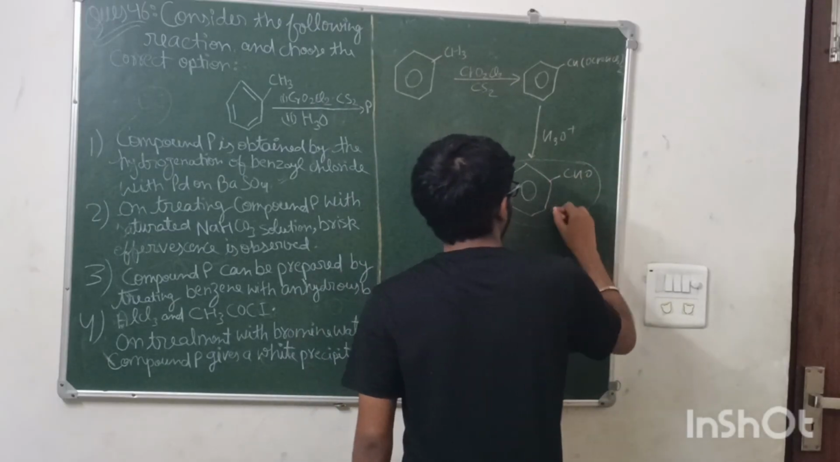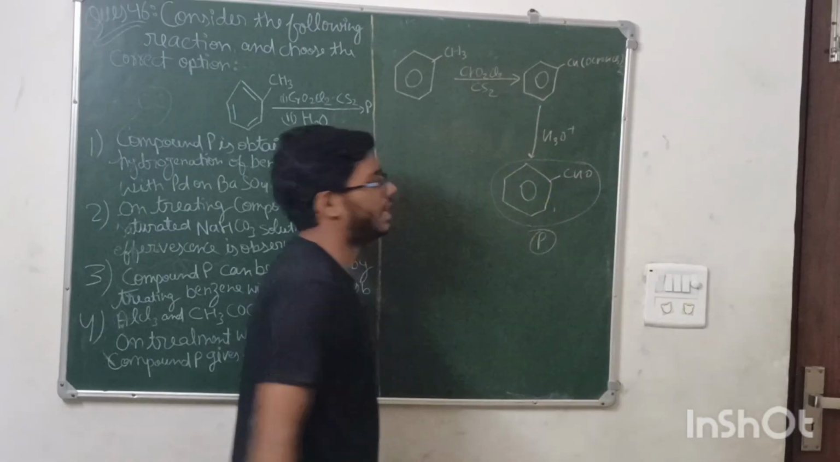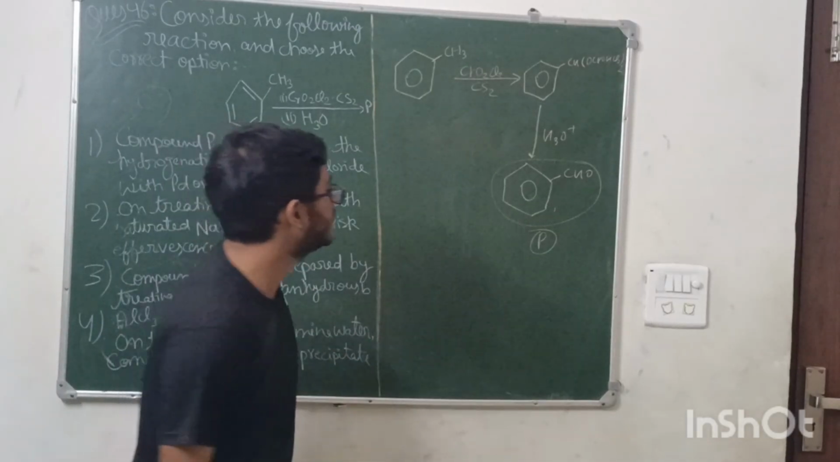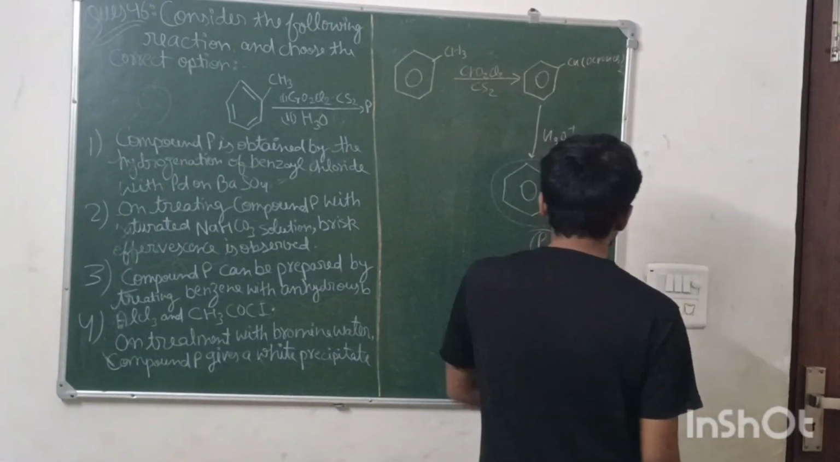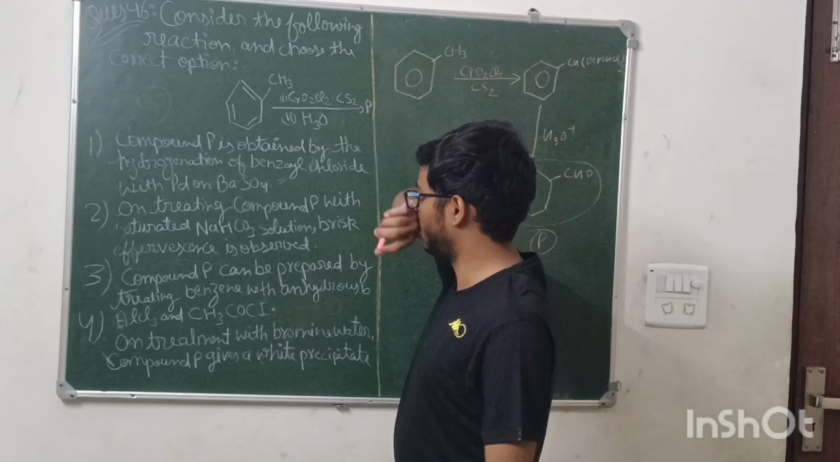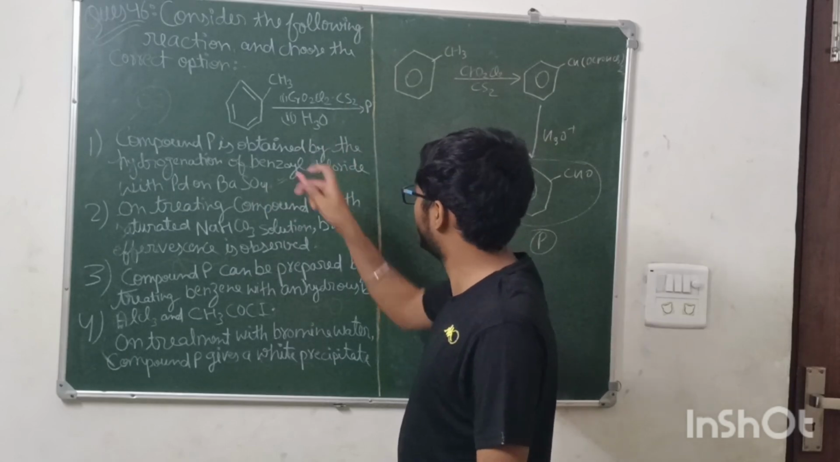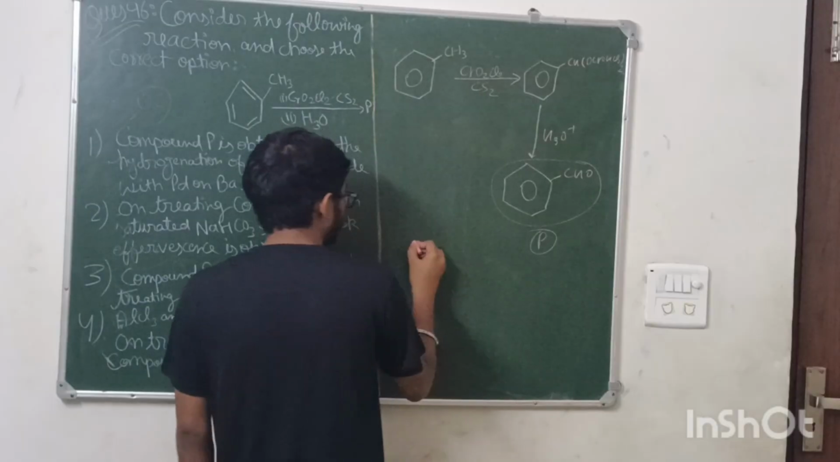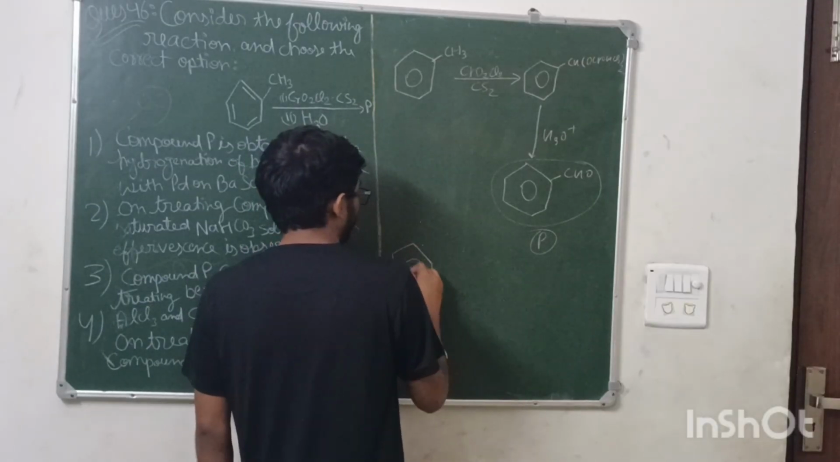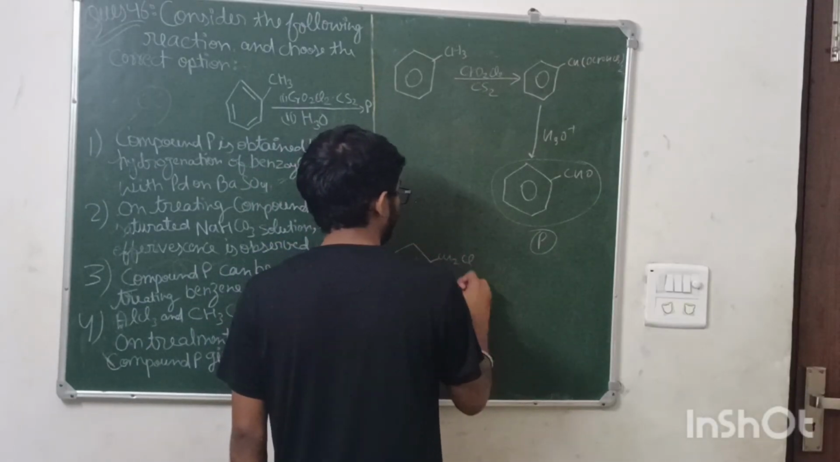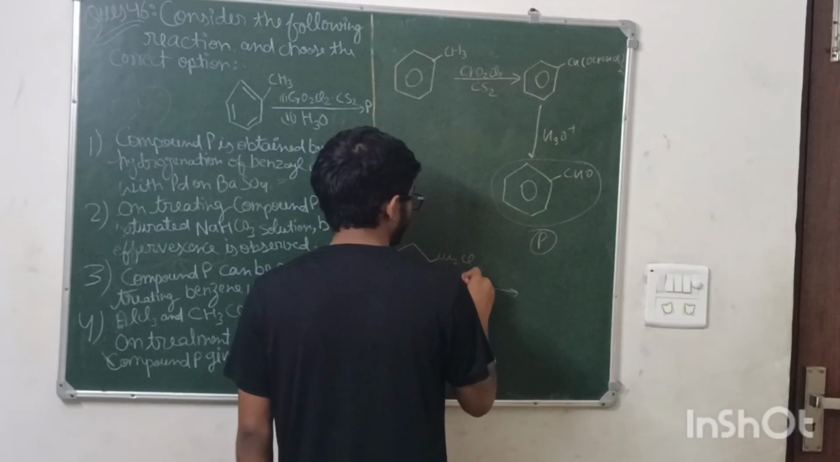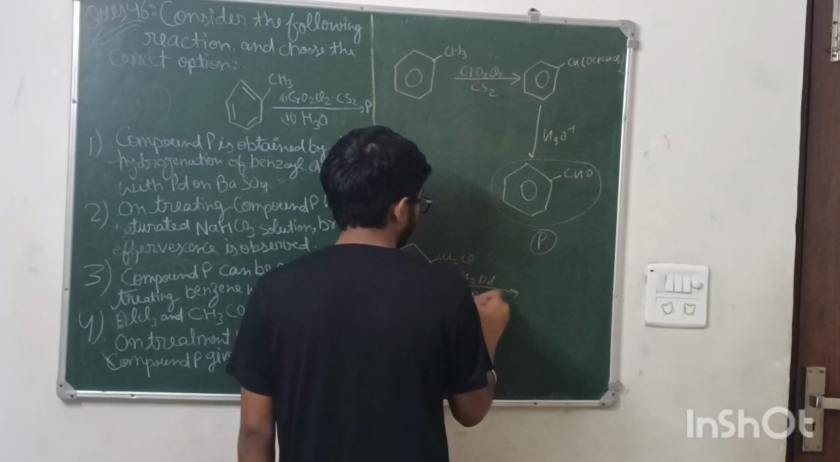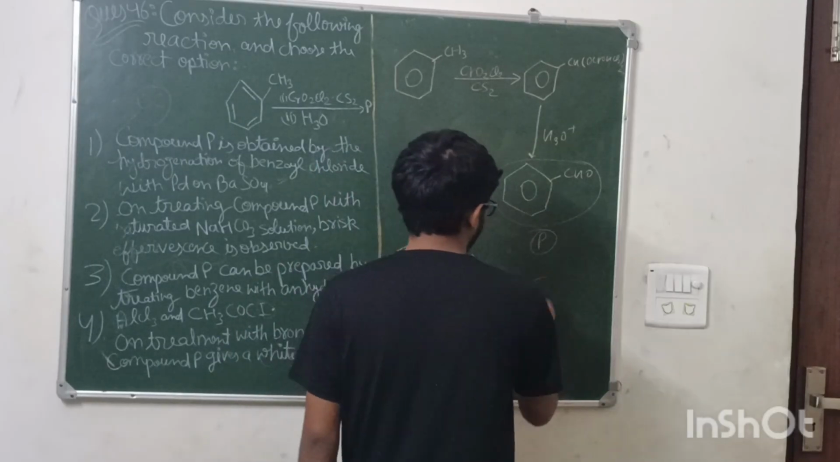Okay, so this is compound P, which is known as benzaldehyde. It is a very famous aromatic aldehyde. Okay, so now verifying the options. Compound P is obtained by the hydrogenation of benzyl chloride with Pd-BaSO4. C6H5CH2Cl, you added what? H2 with Pd-BaSO4. Can you name this reaction?